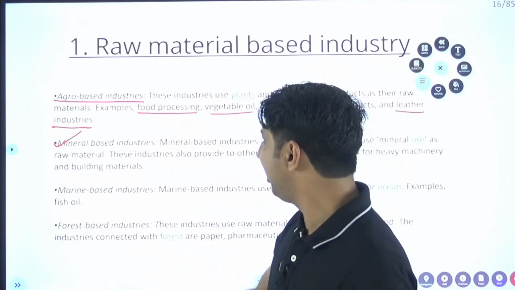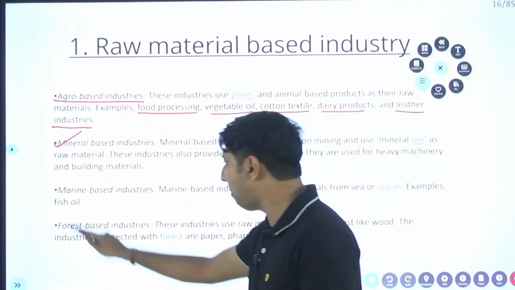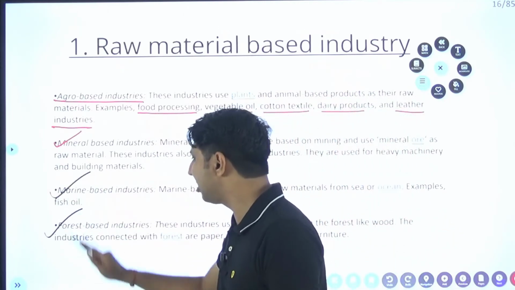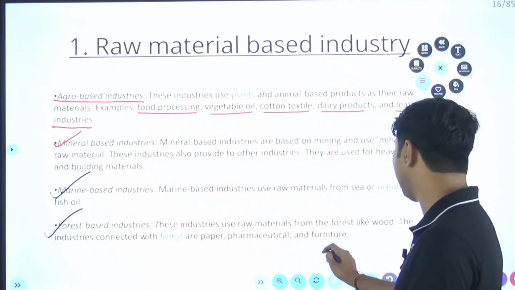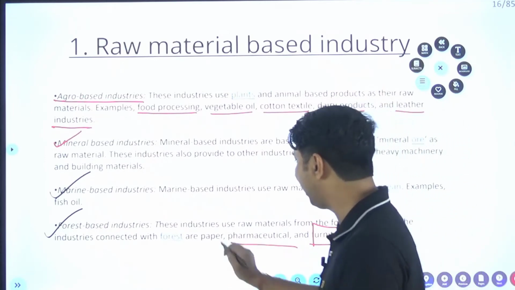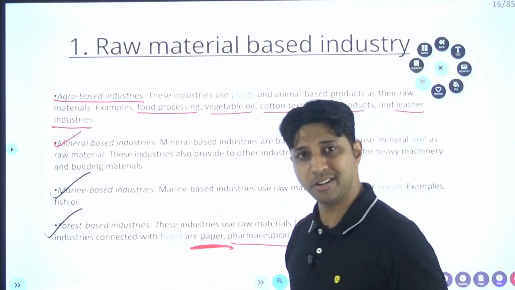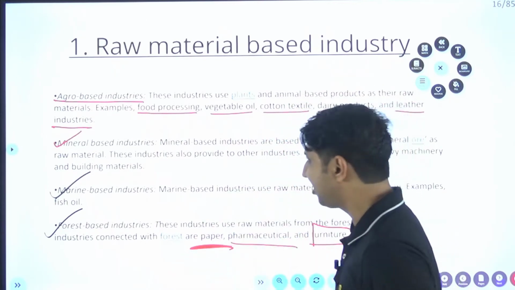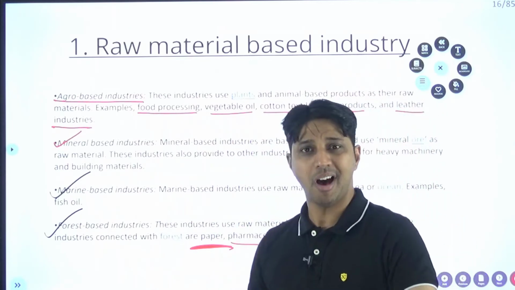So remember, agro based industry, mineral based industry, marine based industry and forest based industry. For example, you want to manufacture furniture, pharmaceuticals and paper.